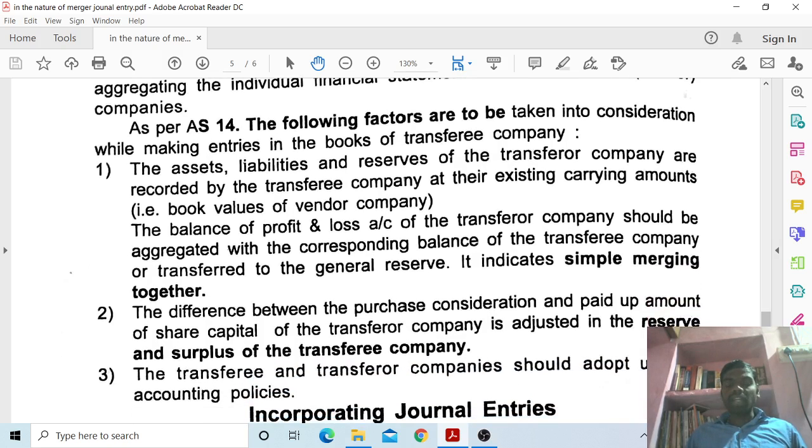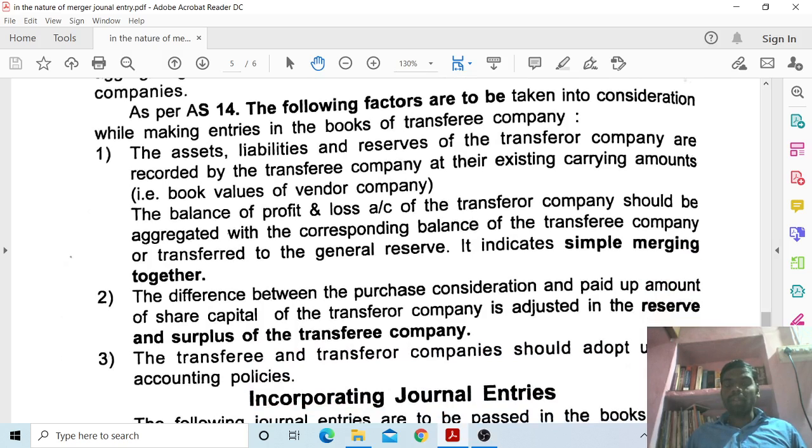As per Accounting Standard 14, the following factors are to be taken into consideration while making entries in the books of transferee company. First one, the assets, liabilities and reserves of the transferor company are recorded by the transferee company at their existing carrying amounts, book values of vendor companies. The balance of profit and loss account of a transferor company should be aggregated with the corresponding balance of the transferee company or transferred to the general reserve, if it indicates simple merging together.